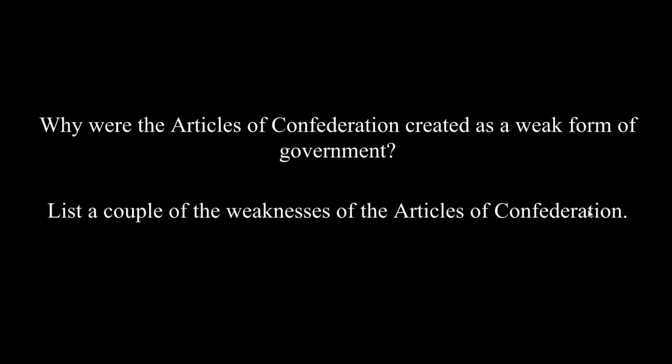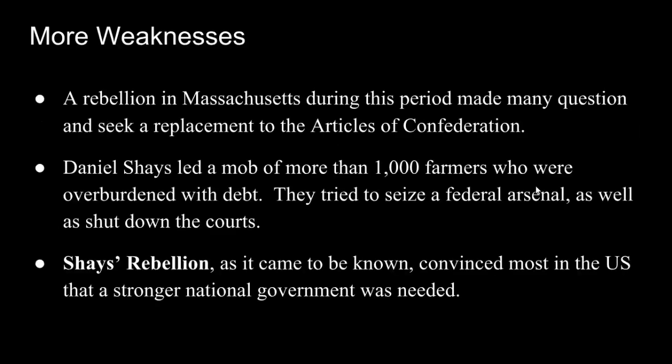And so I ask you to list a couple of the weaknesses there for the Articles. There were several that we mentioned, but one was they didn't have the power to tax. Another, no national currency, no executive branch, no judicial branch, couldn't regulate interstate trade. So there were several there that you would at least need to be familiar with.